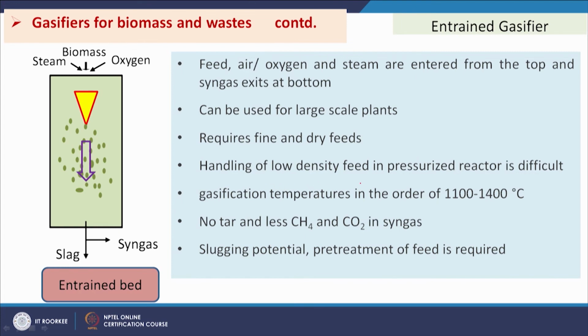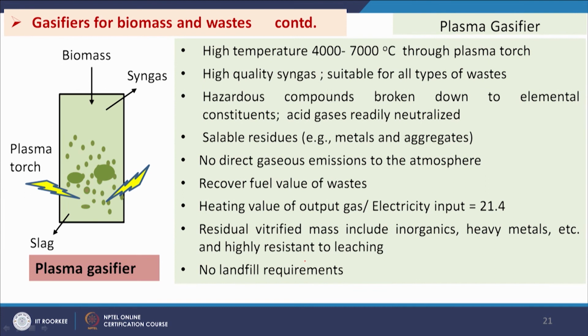Handling of low density feed in a pressurized reactor is difficult. Gasification temperatures are in the order of 1100 to 1400 degree centigrade, no tar and less methane and CO2 in syngas. So, this is one major advantage of it, and slugging potential, pretreatment of feed is required. Since the temperature is very high, the ash may be in slugging stage, and that can be a problem, and temperature of feed is also high. So, that is the disadvantage of it.